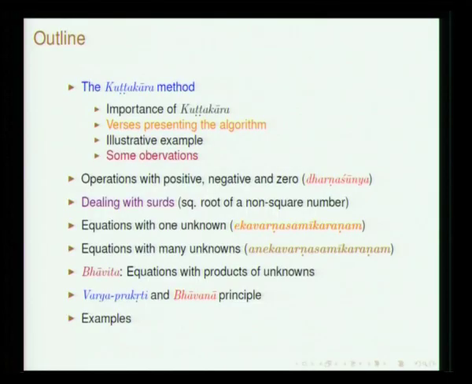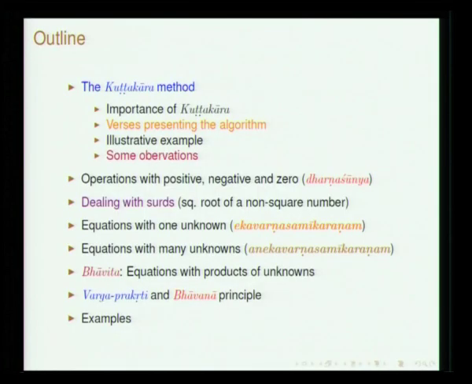Varna here refers to an algebraic quantity, say x. Ekavarna, so you have equations on both sides with one unknown. How do we equate them and solve them? He gives a general approach and then discusses a few examples. Anekavarna is many unknowns. How do we handle equations with many unknowns? And Bhavita refers to the product of two unknowns, and he also discusses an approach by which you will be able to solve. What is more interesting is to note that Brahmagupta gives a general procedure.